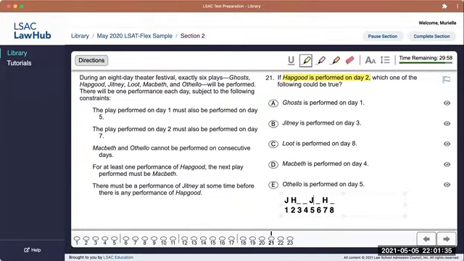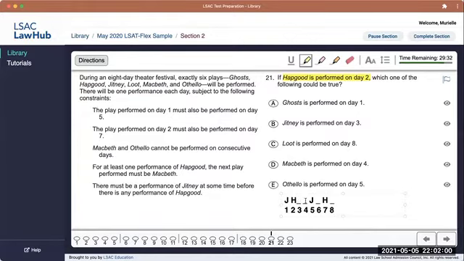My next thing would be trying to place M. The other players that I have are L and G. M and O can't be on consecutive days. So if M is third, then O can't be fourth. If M is eighth, then O could be in any of the other empty spots.